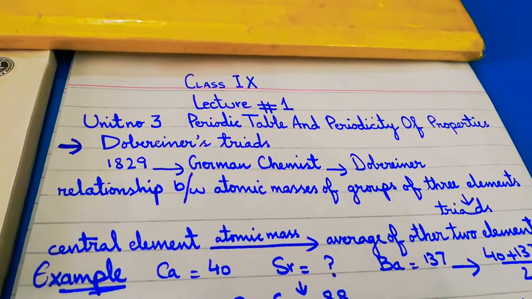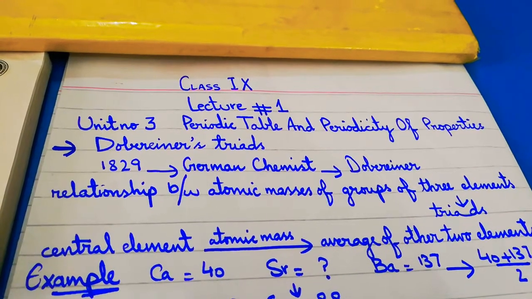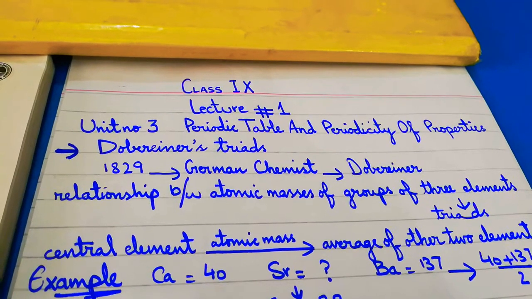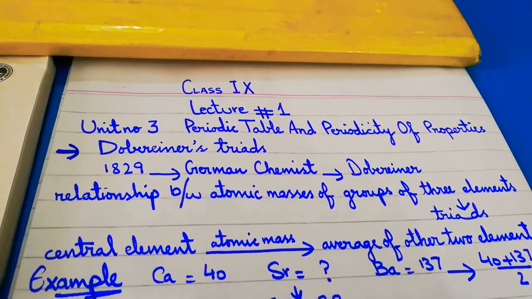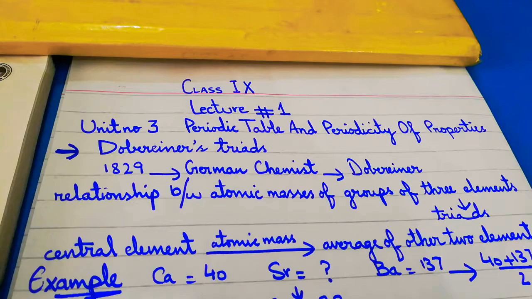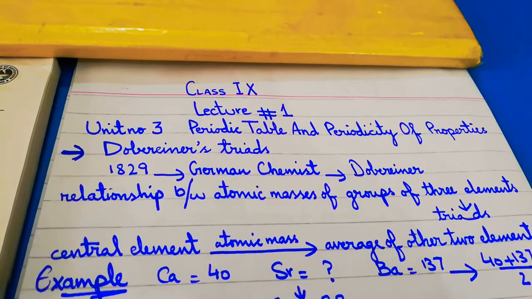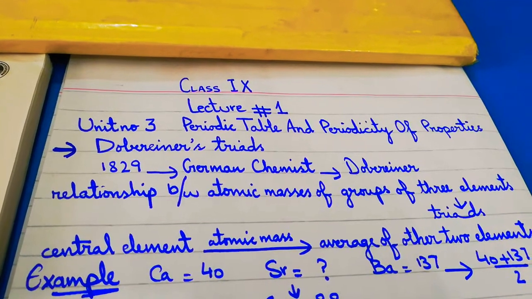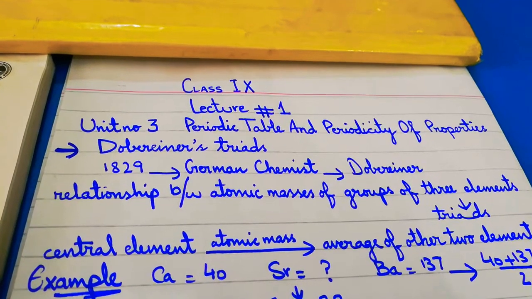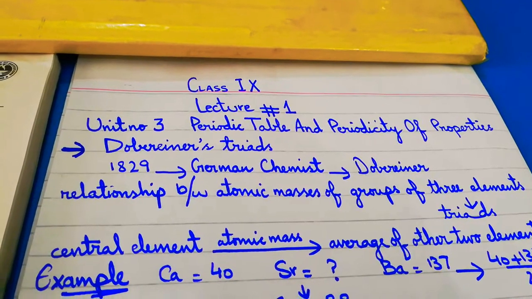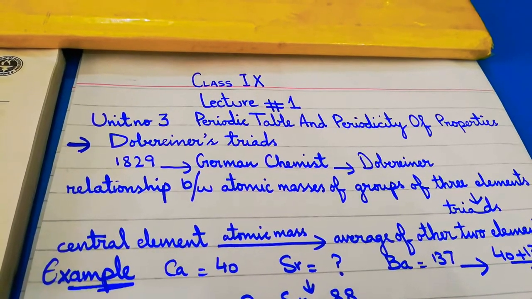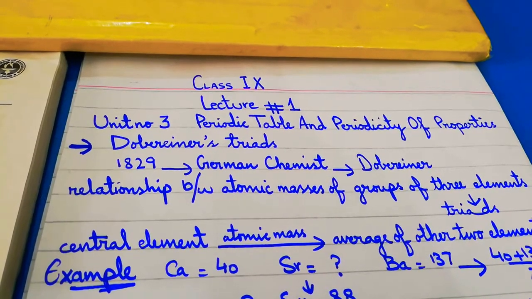Our chapter name is Periodic Table and Periodicity of the Properties. In this chapter, we will study how elements are arranged in the periodic table. When scientists felt that the elements have to be arranged in the periodic table, they started making efforts. Dobereiner gave the first idea, and that idea is given the name of Dobereiner's triads.